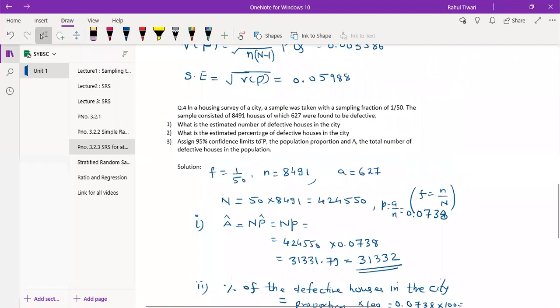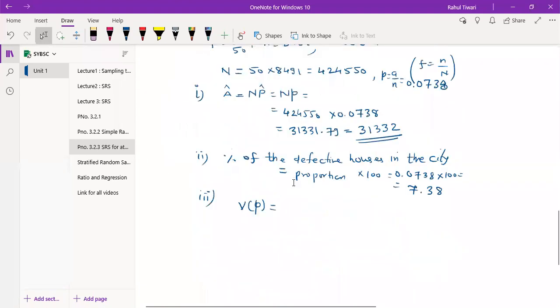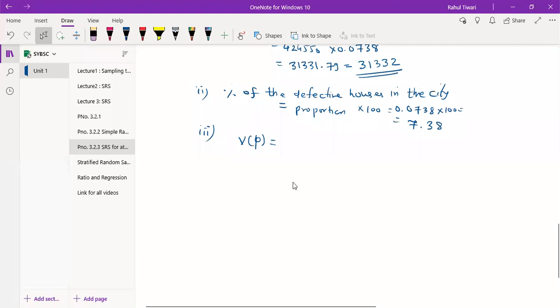Houses, how can you replace the houses? In the problem they have not mentioned it, but you can understand we cannot use with replacement. So it is small n upon capital N minus 1, small pq.